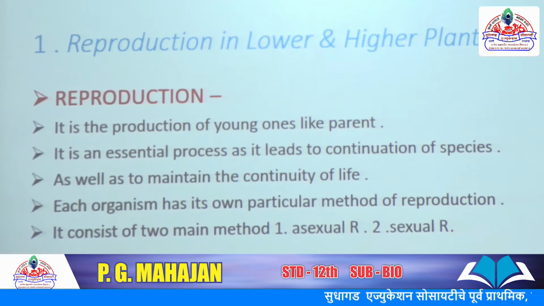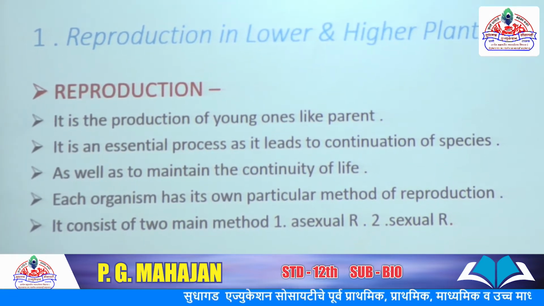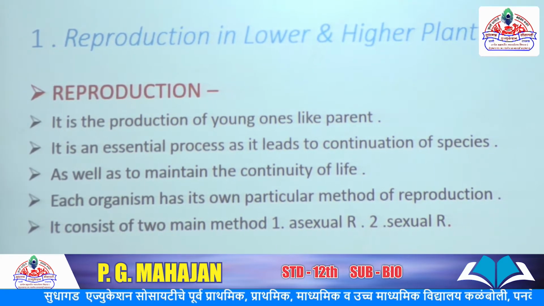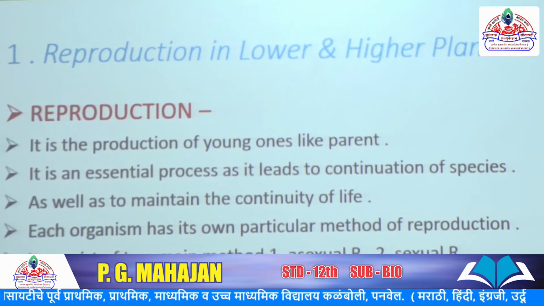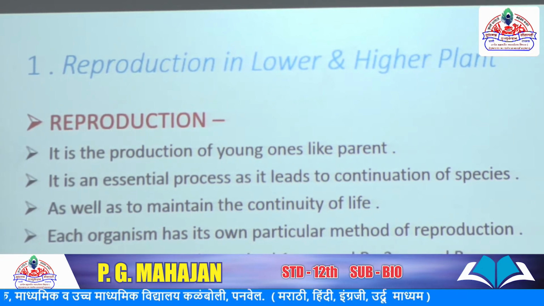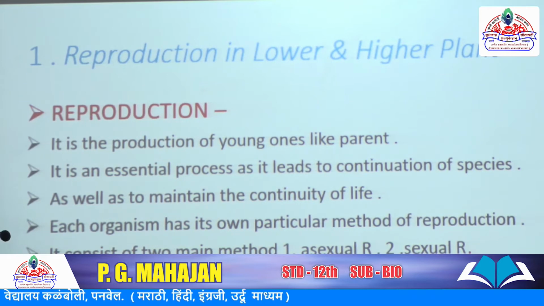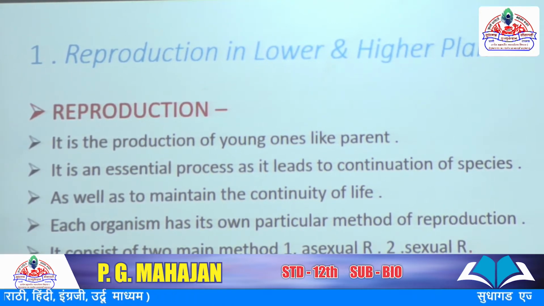Each organism has its own particular methods of reproduction, means different ways of reproduction. So there are mainly two types of reproduction. The first is asexual reproduction and the second is sexual reproduction.